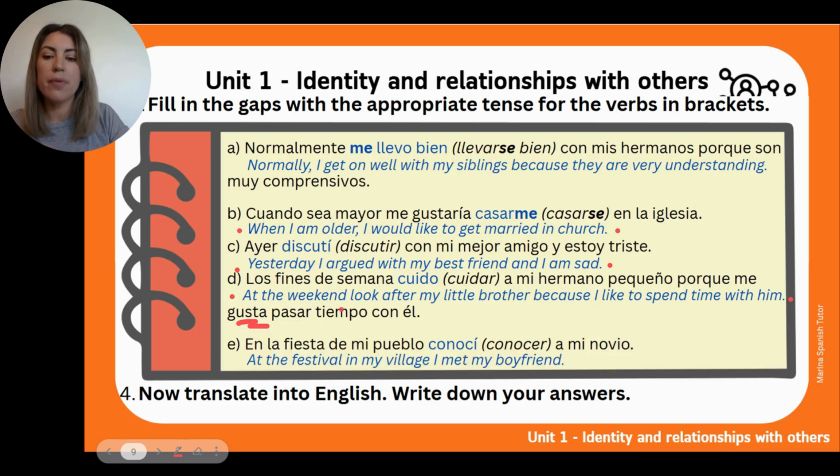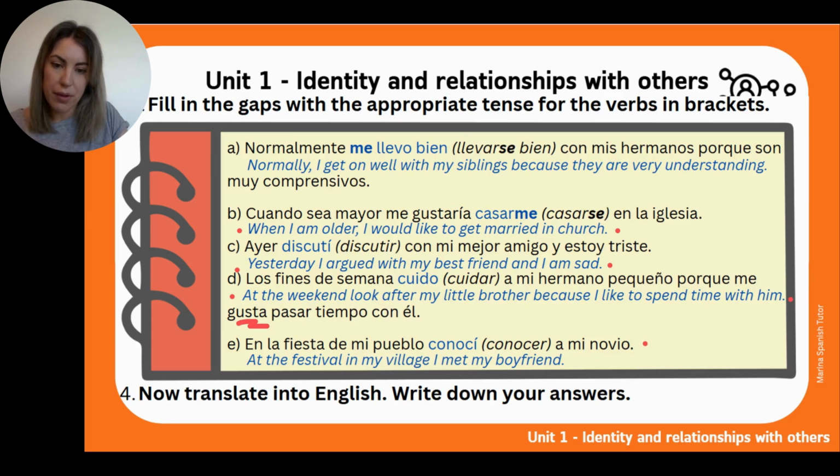Okay, and en la fiesta de mi pueblo conocí a mi novio. Okay. Unless you are psychic and then you can tell the future, that's what makes sense. Okay, that you are telling me that you met your boyfriend there, rather than I am going to meet my boyfriend at the party. Okay, my village or my town works. Okay, well, hopefully this is all clear.